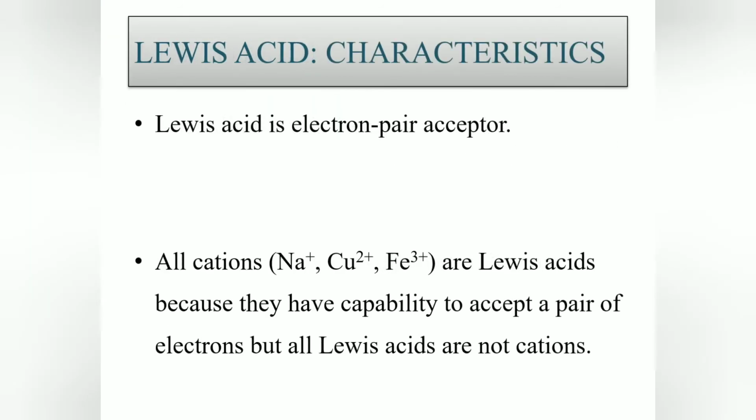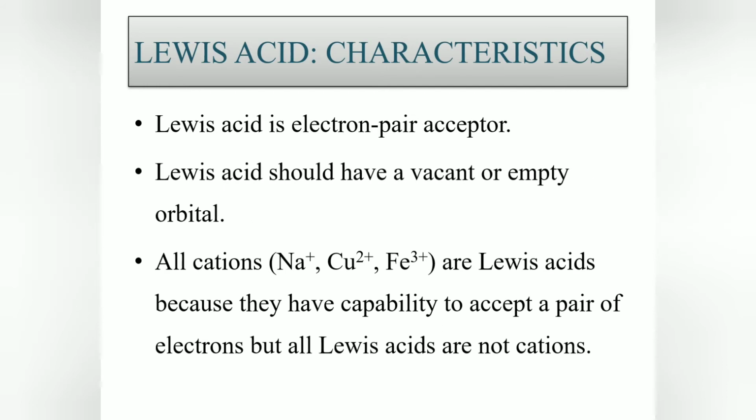Before understanding the Lewis acid characteristics, we will see what a Lewis acid is. According to this theory, an acid is a substance which has the capability to accept a non-bonding pair of electrons. Those are called Lewis acids. These are sometimes referred to as electron deficient species or electrophiles. The characteristic of a Lewis acid is that it is an electron pair acceptor.